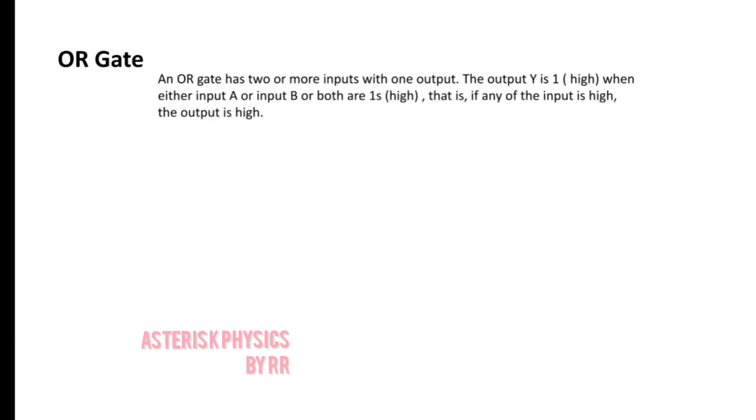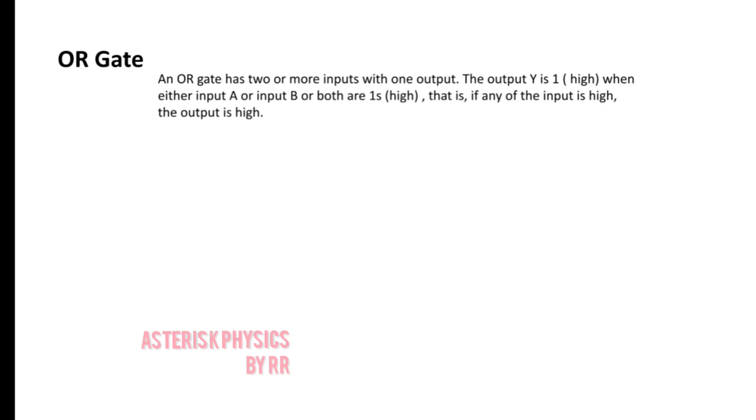Let us see what is an OR gate. An OR gate has two or more inputs with one output. The simplest OR gate consists of two inputs and one output, but we can have many inputs. You can have n inputs in the case of an OR gate, but there will be only one output.